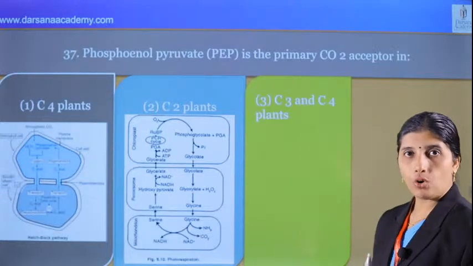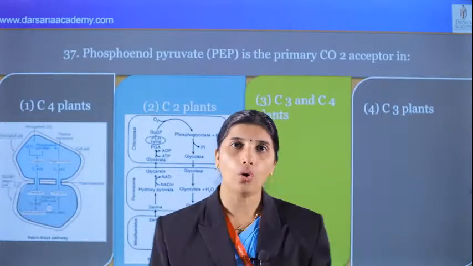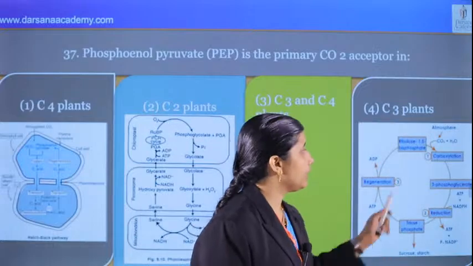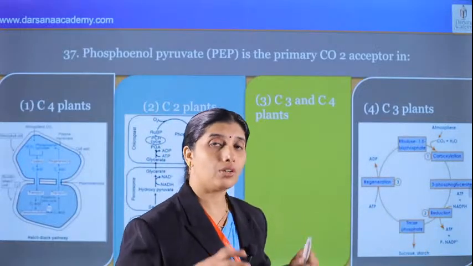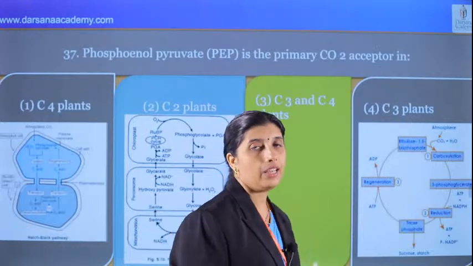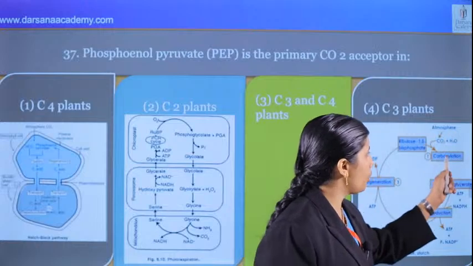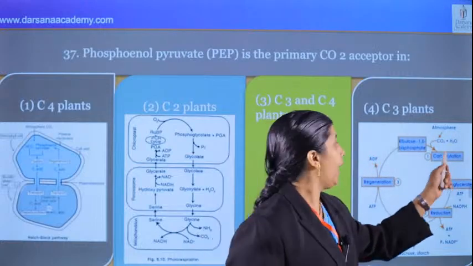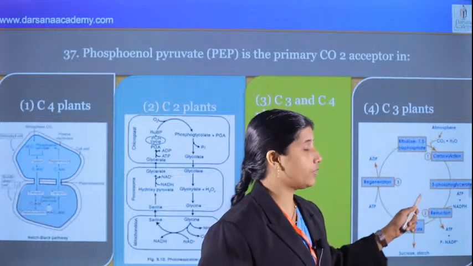And next we can see C3 and C4 plants. No, not in C3 plants. What about the next? C3 plants, no. Here only the mesophyll cell is there for photosynthesis. There is a mesophyll chloroplast, and there is no Kranz anatomy. Then Rubisco accepts carbon dioxide, carboxylation of RuBP, and forms 3-PGA, 3-phosphoglyceric acid, a 3-carbon compound.